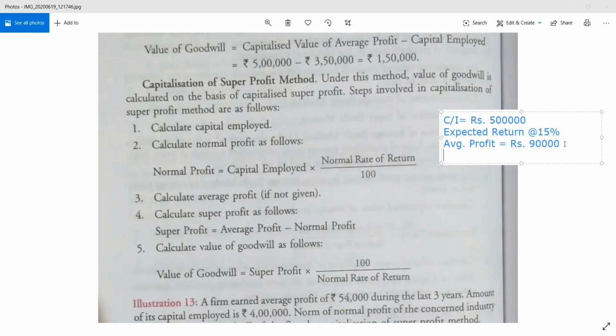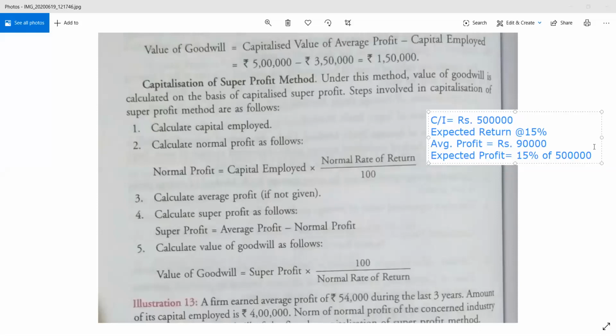Now what you will do is find out your expected profit. What is your expected profit? Your expected profit will be 15% of 5 lakh, because 5 lakh is your capital investment, what you have invested in the business. So 15% of 5 lakh is exactly 75,000.